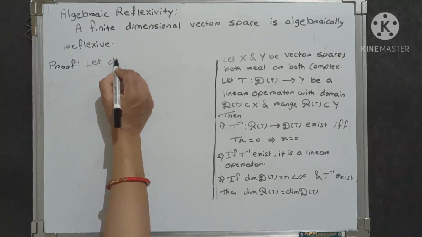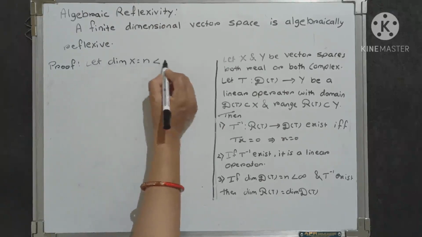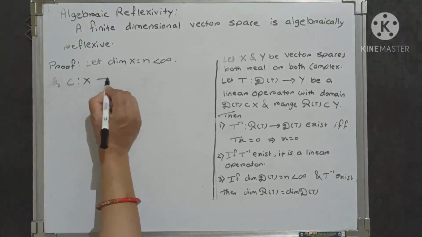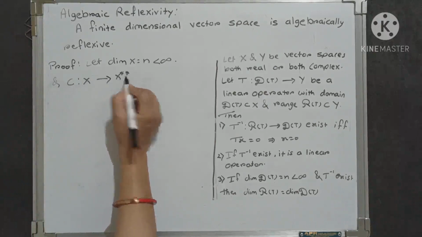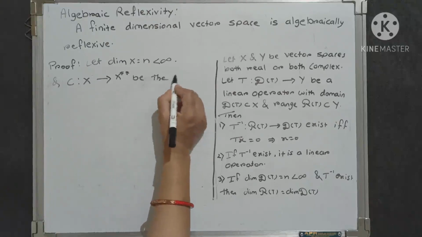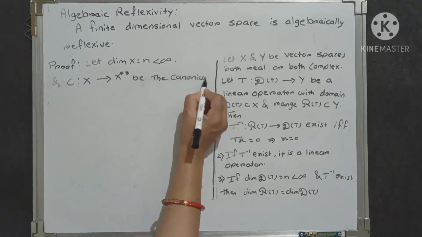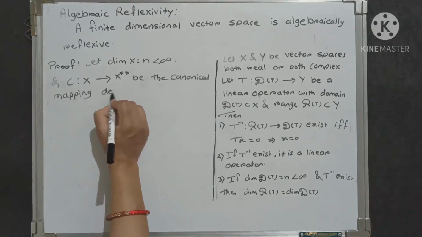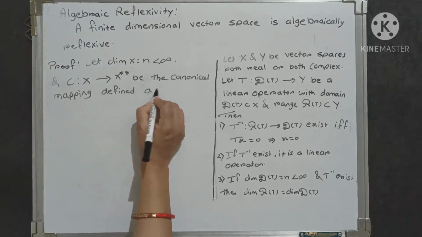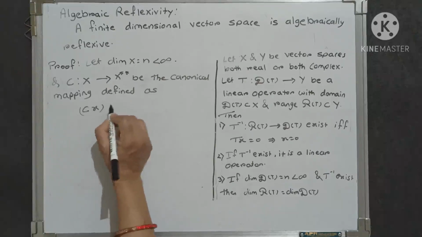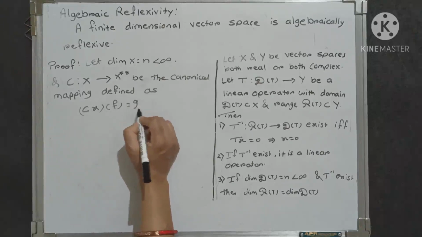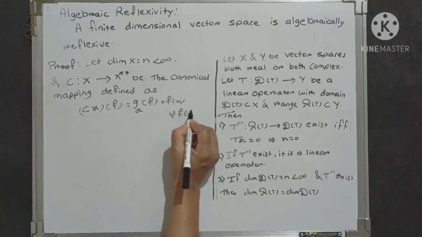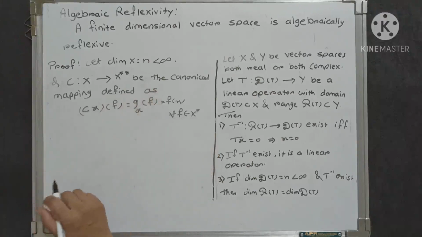Let the dimension of X equal n, which is less than infinity, and let C from X to X double star be the canonical mapping, defined as Cx of f equals Gx of f, that is equals f of x, for all f belonging to X star. In this way we have the canonical mapping.